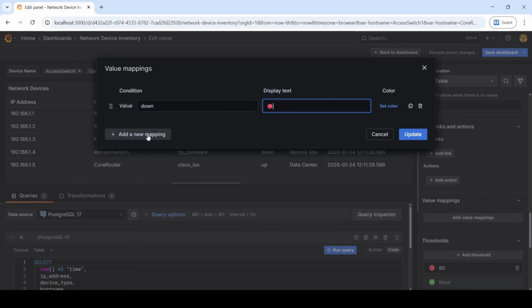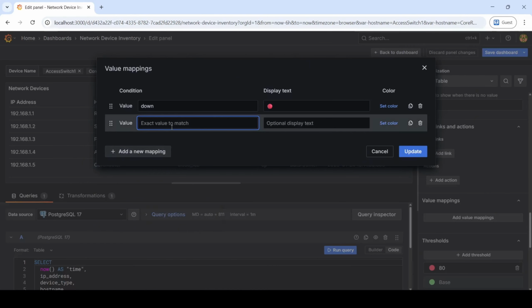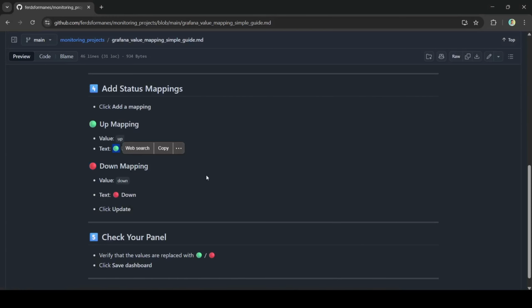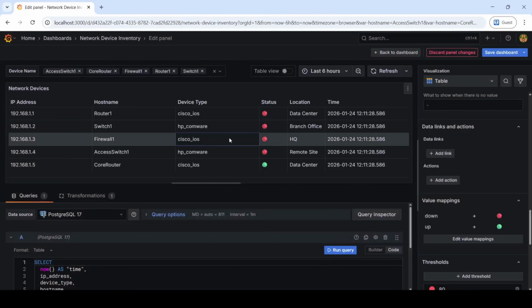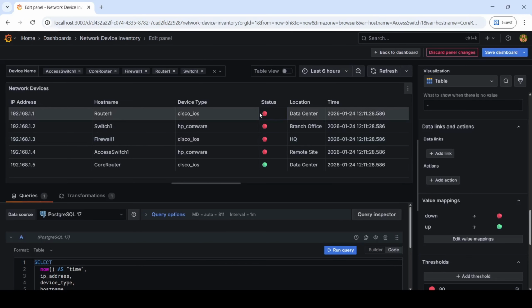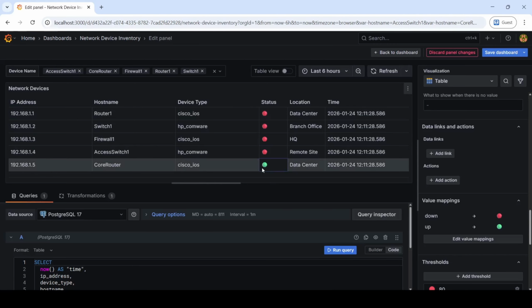And I'm going to add a new one. So value again, and this time up. And I'm gonna add this one, green circle, and click update. Now we see that instead of just seeing down, we see the red circles and green circles.